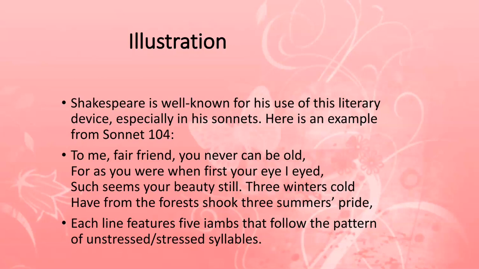Now, what is happening here is, if you do not go for the meaning or the thematic analysis of the poem, and just look at the structure of the line, you will notice that each line has five iambs. Five iambs means five feet. Five feet means two syllables in each foot. That means ten syllables in each line. And these syllables follow the pattern of unstressed and then stressed syllables. How? For example, "To me, fair friend, you never can be old."